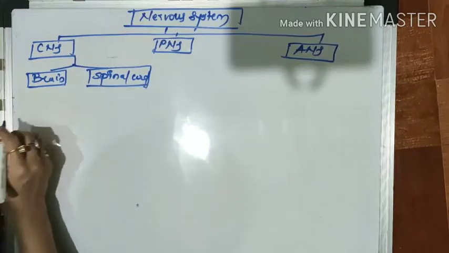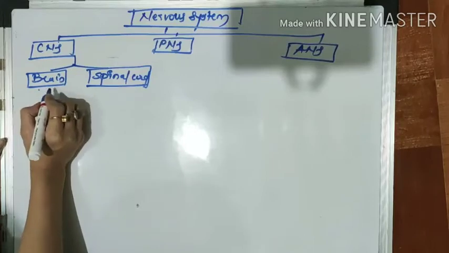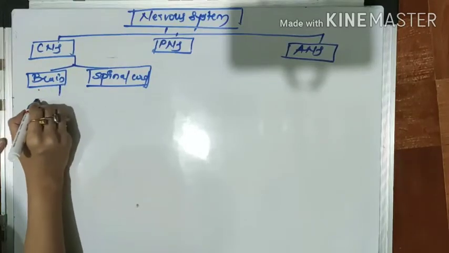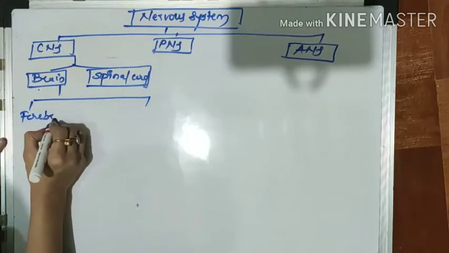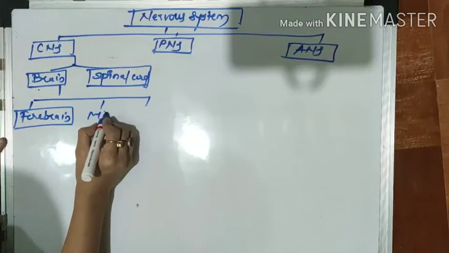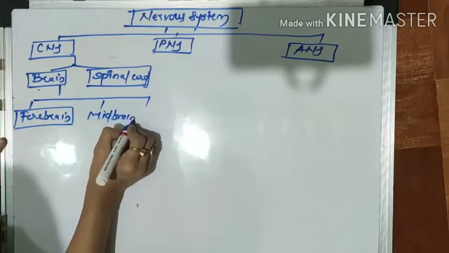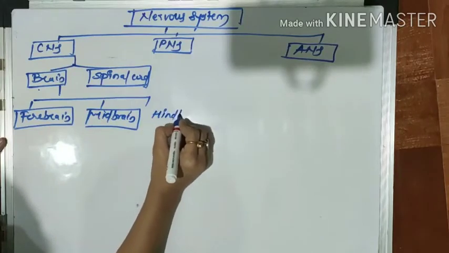Then the brain is again divided into three parts: forebrain, midbrain, and hindbrain.